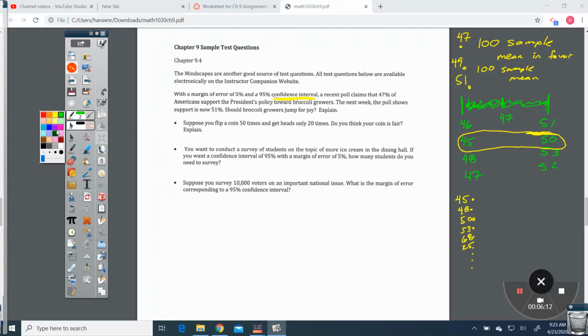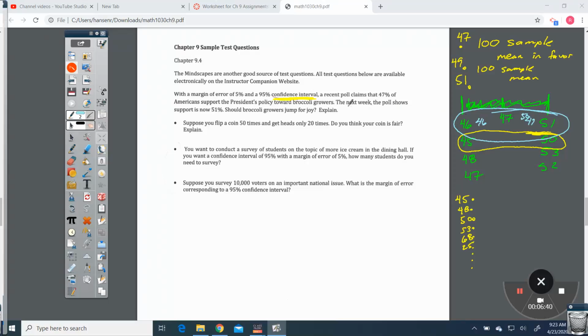Not really. Based on this 5% margin of error, we would expect that if you were to keep on taking this from different groups, 95% of the time they're going to be within this range. If I do it again next time, I could come up with 46%. And if I do it again, I could get a 49. If I take another group of people, it could be 50. So 95% of the time, I should expect it to be within this range.